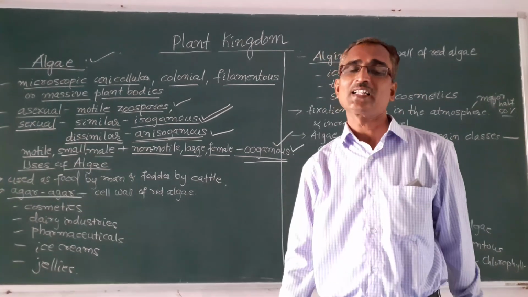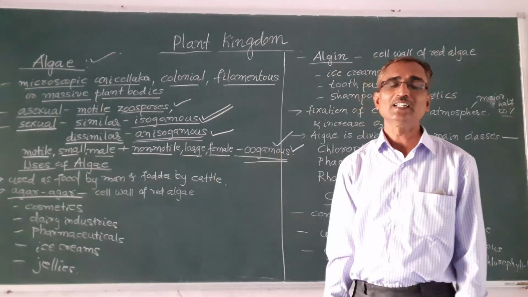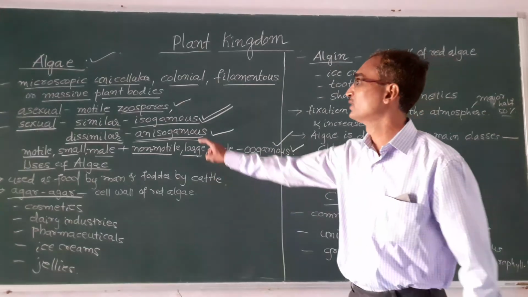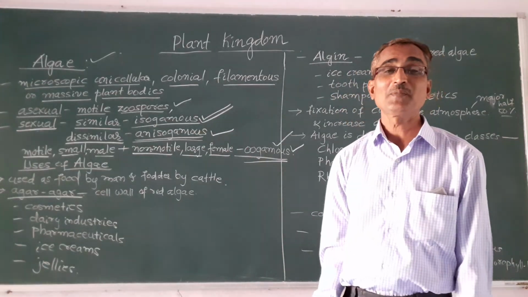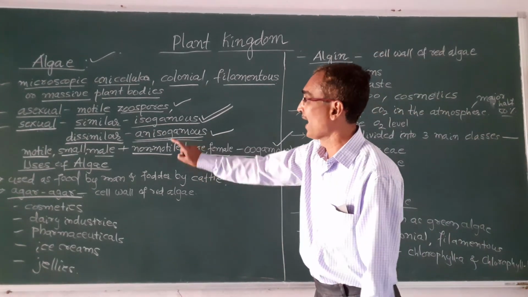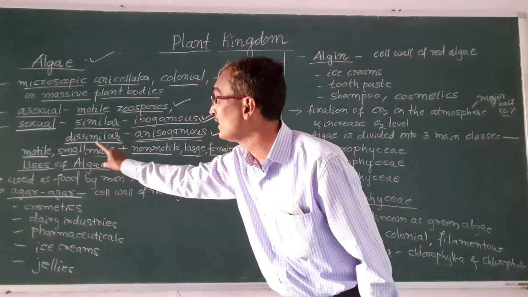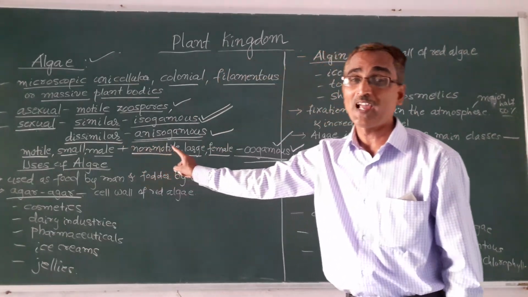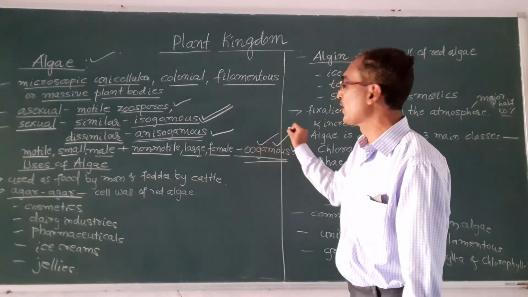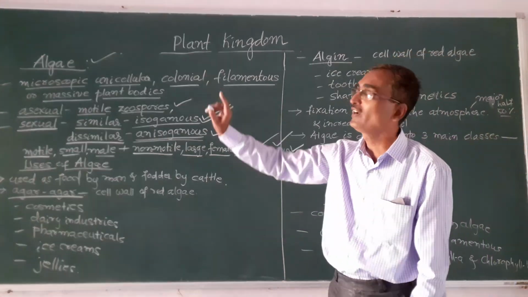All these, isogamous, anisogamous, and oogamous, are very much important. They will be asked in the exam for 1 mark. What do you mean by isogamous? That is the fusion of the similar male and female gametes. Anisogamous means the fusion of dissimilar male and female gametes. Likewise, the fusion of the motile small male gamete with that of non-motile large female gamete is known as oogamous. Okay, so this is how the sexual reproduction takes place in case of algae.